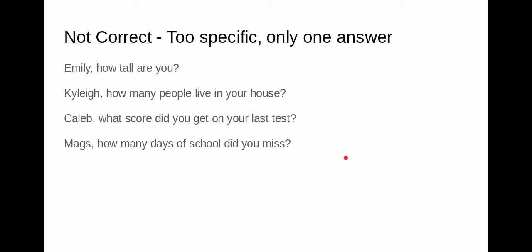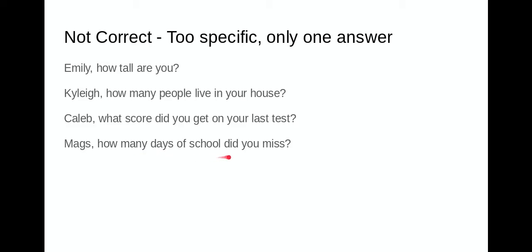I'll show you some examples of not statistical questions. So if I said to Emily, how tall are you? That's not a statistical question because it's only asking one person, and it's only going to give me back one answer. I need an answer that's going to vary. Kylie, how many people live in your house? Well, that's only going to give me one answer. Caleb, what score did you get on your last test? That only gives me Caleb's score.